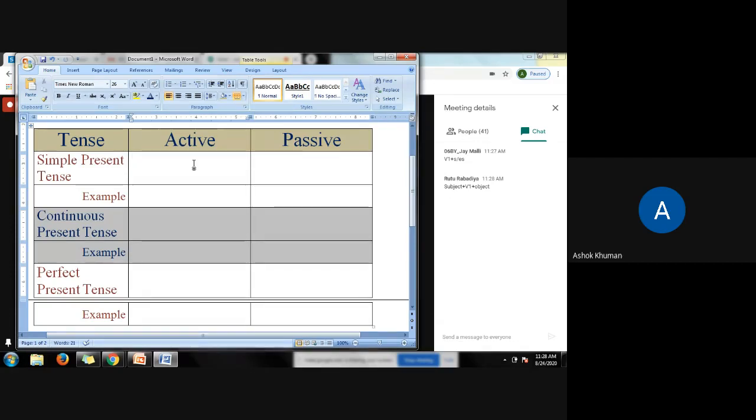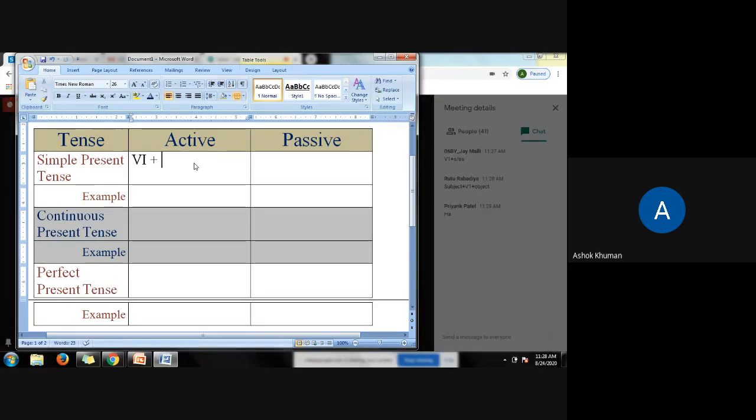Okay, so what we want is the V1. V1 means base form. Or if the subject is in the third person singular, we add s or es. Very good.